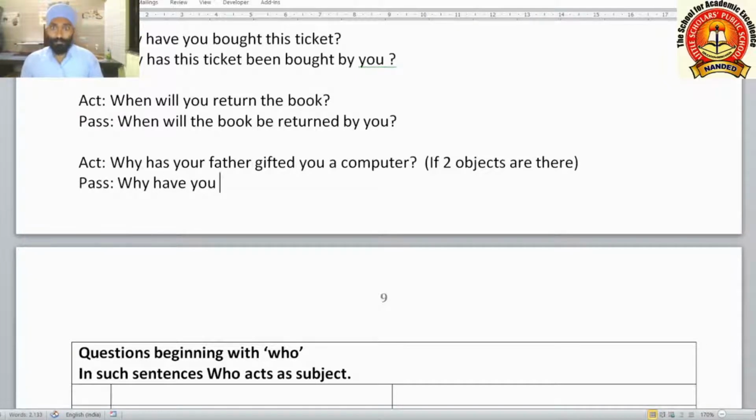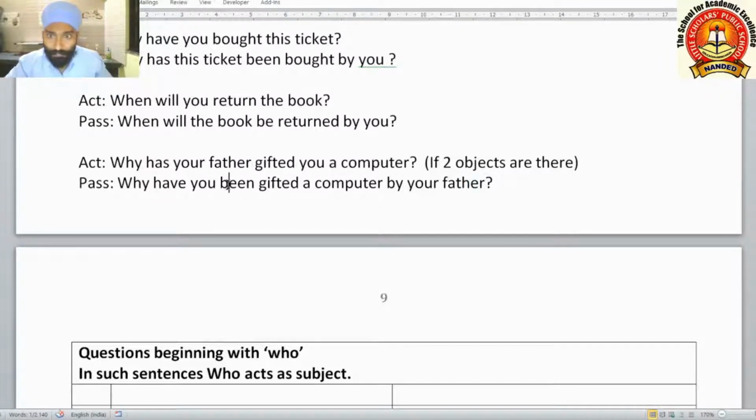Why have you been gifted a computer by your father? Here this been we are using because this is a present perfect tense. In present perfect and past perfect questions we use been before the V3 form of the main verb. Why have you been gifted a computer by your father? This by your father will come at last.